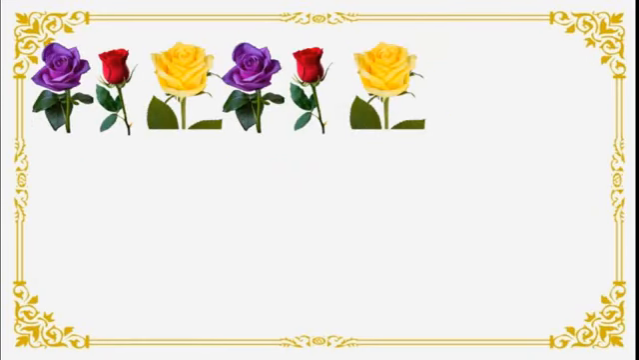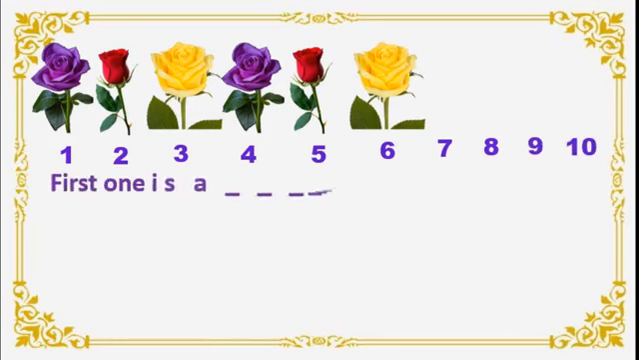Students, here we can see roses of different colors. Correct? Again, here also we have to guess for the next pattern. Okay. Now we will give numbers to the roses. 1, 2, 3, 4, 5, 6, 7, 8, 9, 10. Okay. Numbers we have given now. We will go and we will try for the questions.